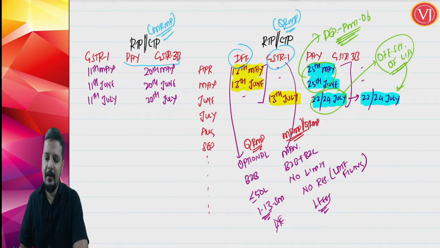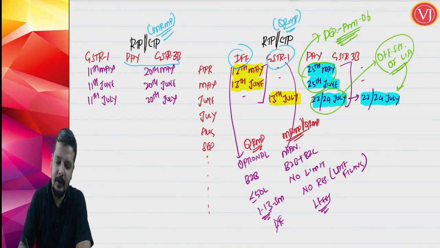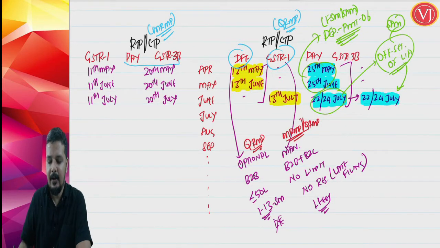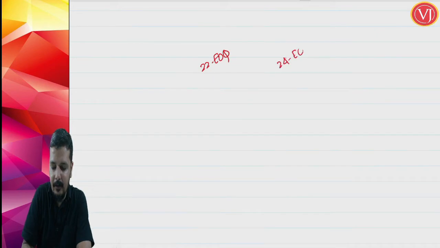Another important point: for the first 2 months, you can go for either the fixed sum method or the self-assessment method. Whereas for the last month you don't have an option; the only option is the self-assessment method, which is the normal method. Now you may ask: for which states is it the 22nd after the end of the quarter, and for which states is it the 24th after the end of the quarter?